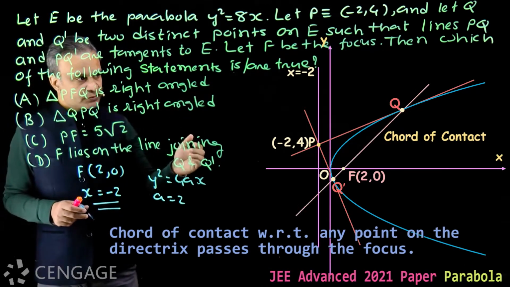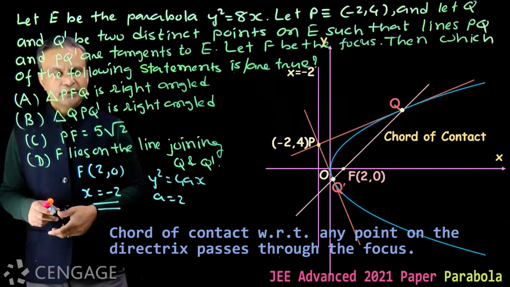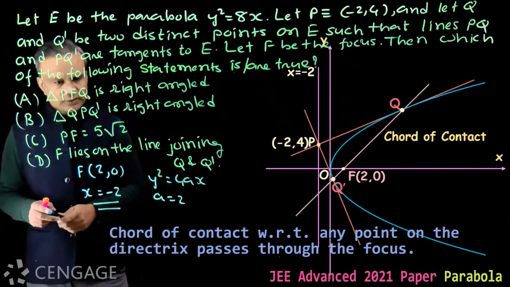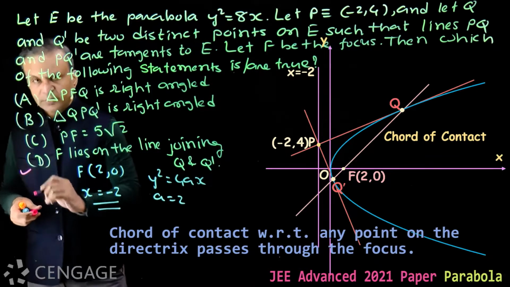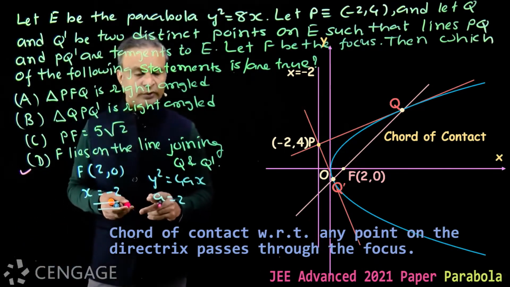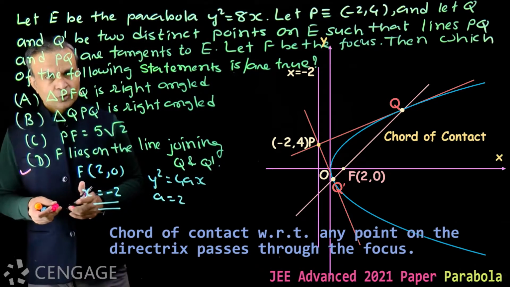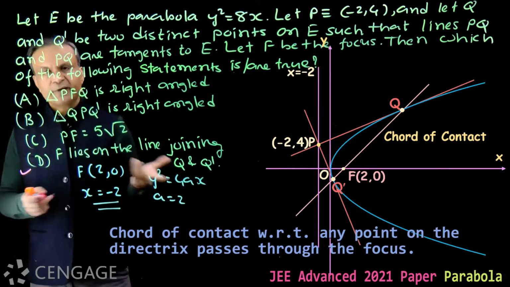Here QQ dash is the chord of contact with respect to point P. Point P lies on the directrix, so definitely QQ dash will be the focal chord. So option D will be correct. Option D is F lies on the line segment joining Q and Q dash. This is true because QQ dash is a focal chord, so it always passes through the focus. That is why it is a focal chord.